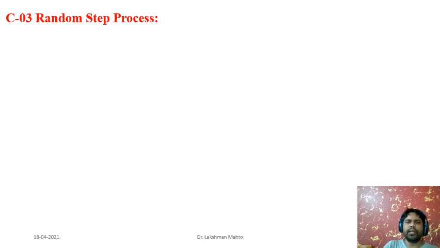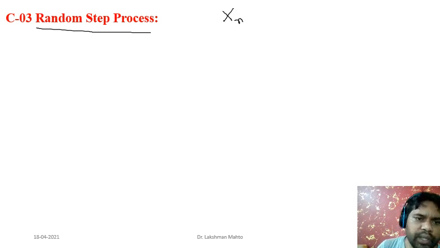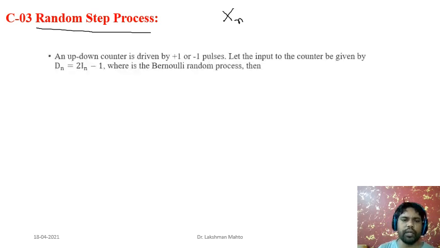Okay, so another random process. All these are discrete here. I told you that here the time sample happens to be discrete in nature. So the random step, that means the time indexing, we are taking this kind of thing. So another random process we will define here. The random step process is actually generated from the Bernoulli process. And we know that the Bernoulli process is one kind of IID process, and hence we can say that the random step process would also be an IID process.